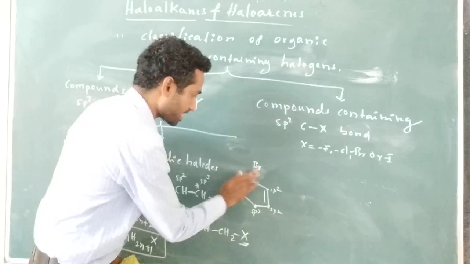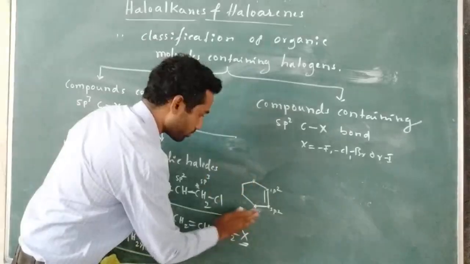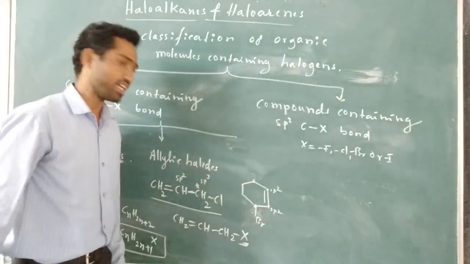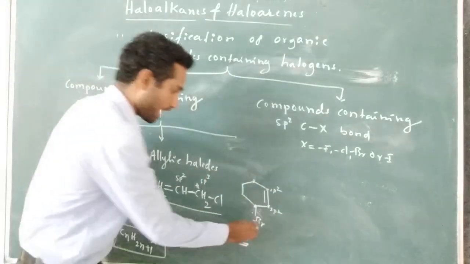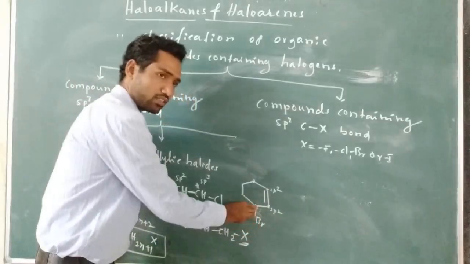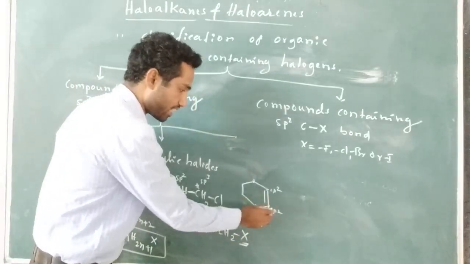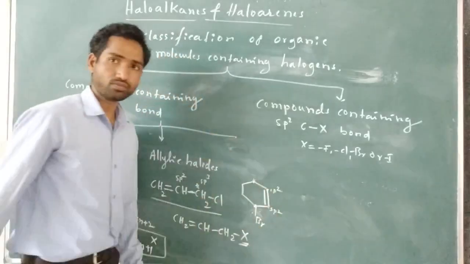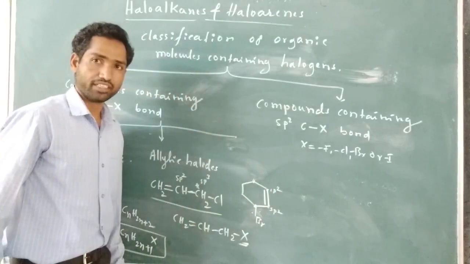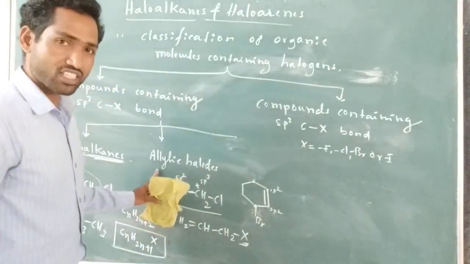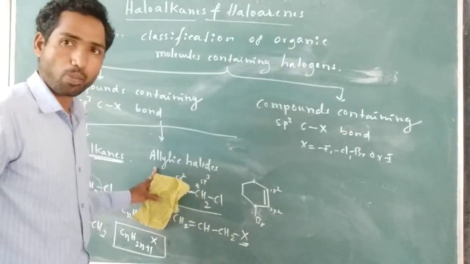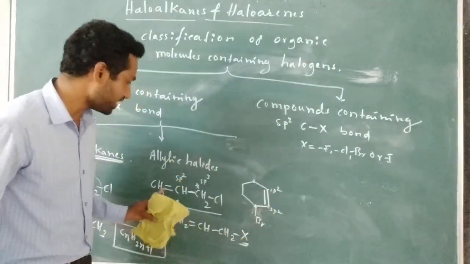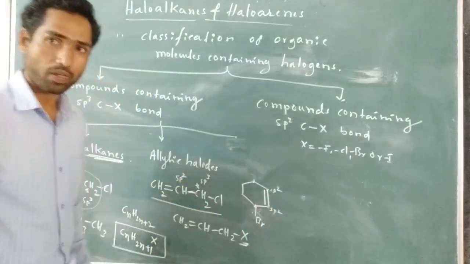Instead of attaching the halogen to this carbon, if I attach the halogen to this carbon, then also this molecule is known as an allylic halide, because the halogen is attached to an sp3 hybridized carbon, and that sp3 hybridized carbon is directly attached to an sp2 hybridized carbon of the alkene. This type of molecule is known as allylic halides. Here this is known as allylic bromide, and this one is known as allylic chloride.